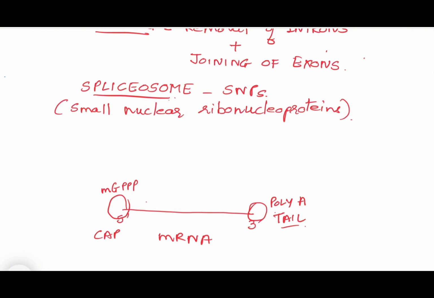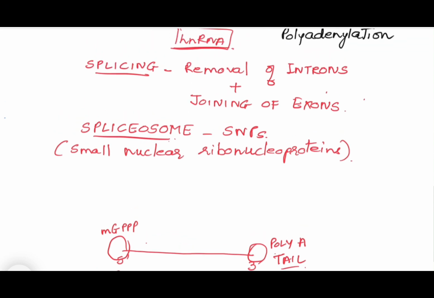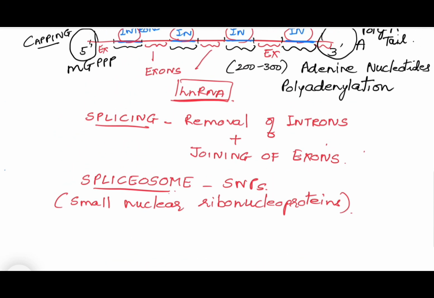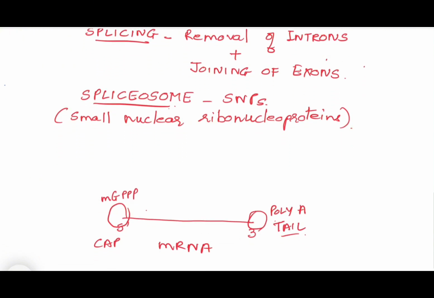One more thing: is there any difference in the size of hnRNA and messenger RNA? Yes, messenger RNA is smaller than hnRNA because introns are removed from hnRNA, and messenger RNA does not have any introns. So, this completes transcription in eukaryotes. It's quite similar to that of prokaryotes; the only difference is that they have 3 types of enzymes, RNA polymerase I, II and III, and there is a difference in how messenger RNA is formed.